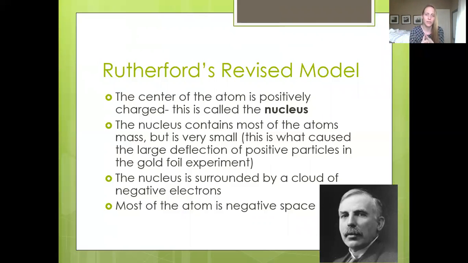So the nucleus is very small, which is true, and it's where almost all of the mass is in the atom, because again, most of it's empty space. And the negative electrons aren't in that nucleus because the nucleus is positive. So the electrons, he said, are floating around in a cloud in the empty space that is surrounding the nucleus.